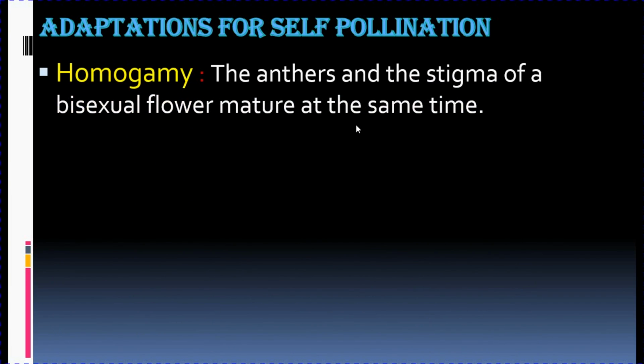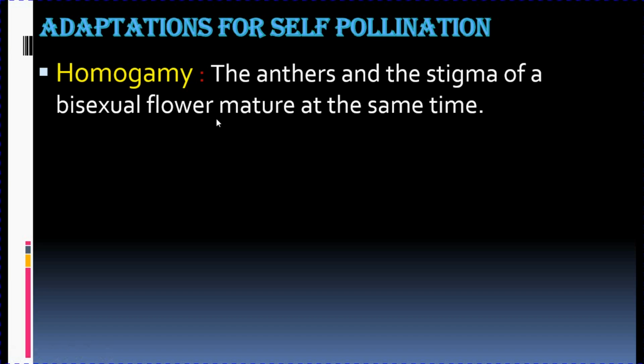The first type of adaptation is known as homogamy. Homo means same and gamy means formation of gametes. So in this process what happens? The anthers and the stigma of a bisexual flower. Here in self-pollination all the flowers are bisexual. Self-pollination occurs only in bisexual flowers.